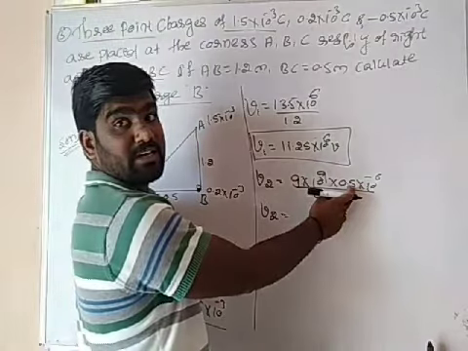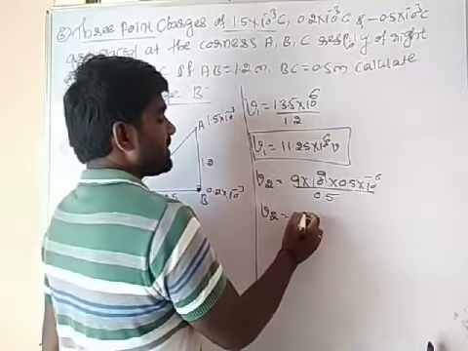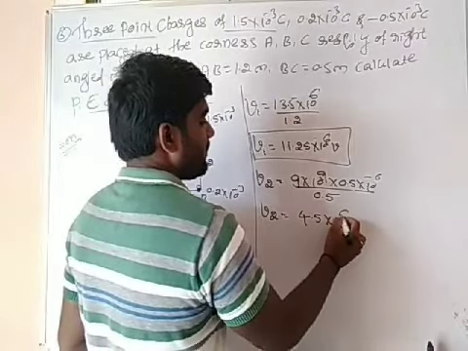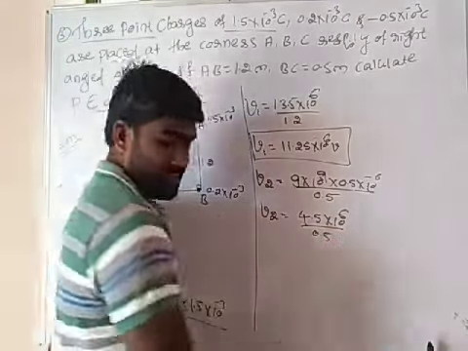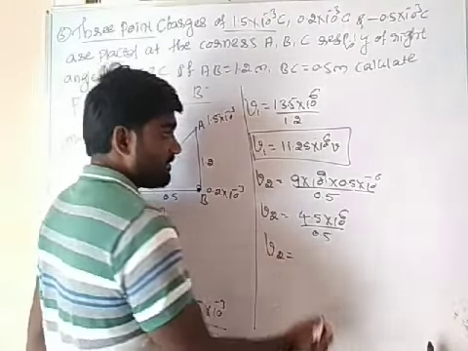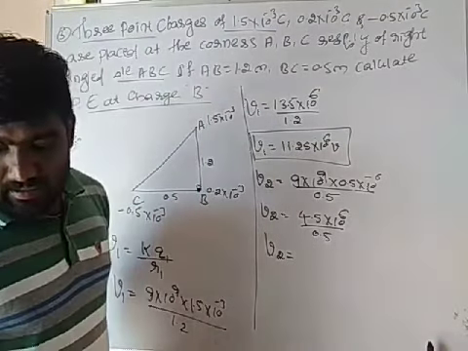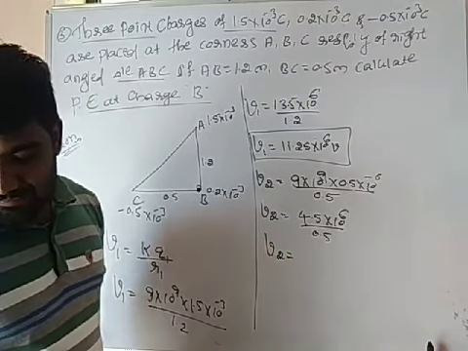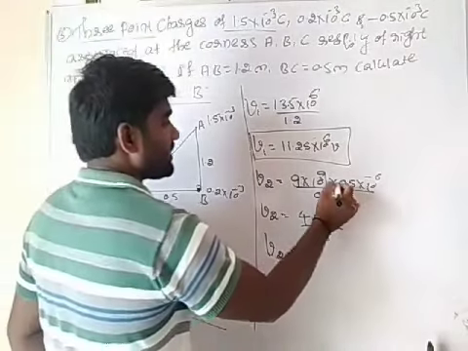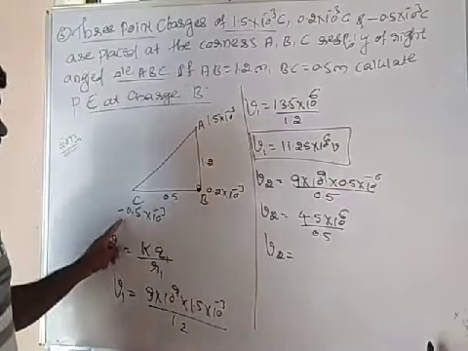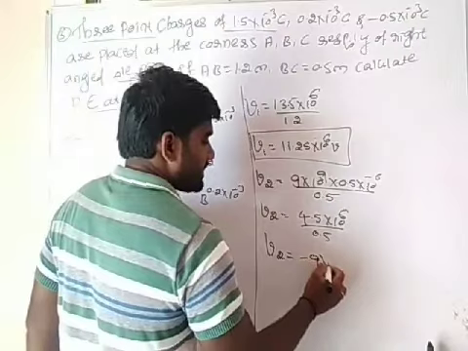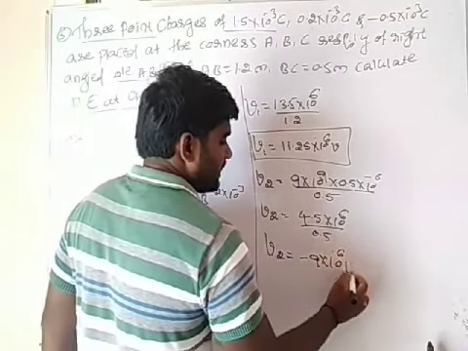0.5 means it is divided by 2. So divided by 2 means it will be 4.5 into 10 to the power 6 whole divided by 0.5. So after calculating, we are getting V2 as minus 9 into 10 to the power 6 volt.